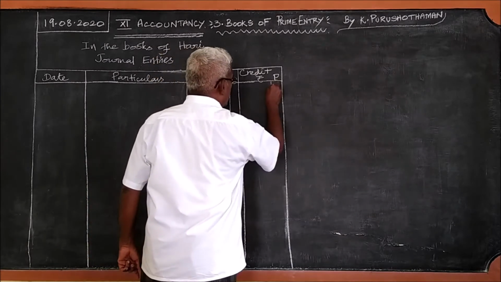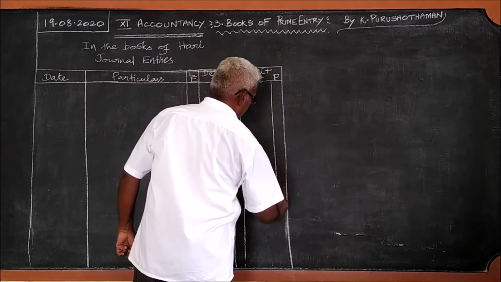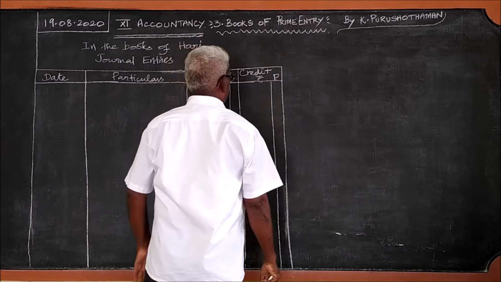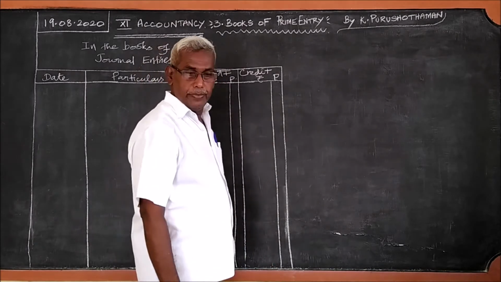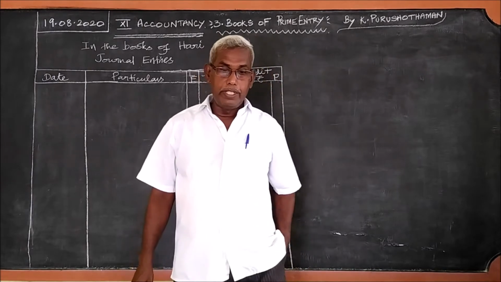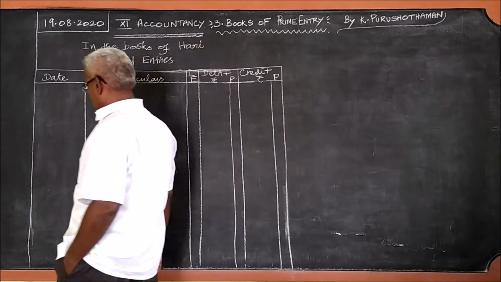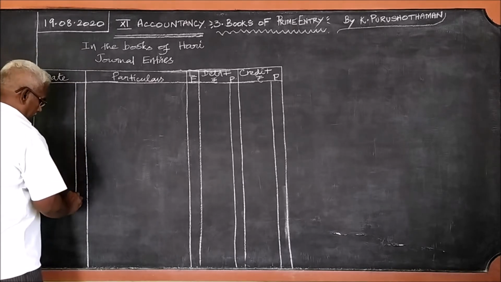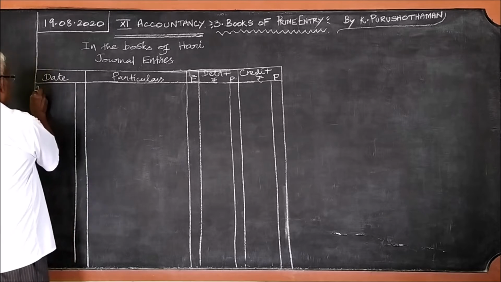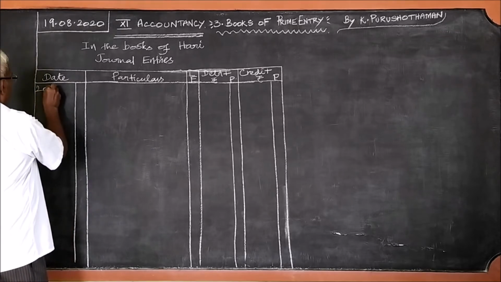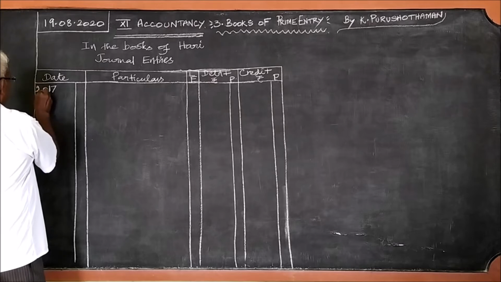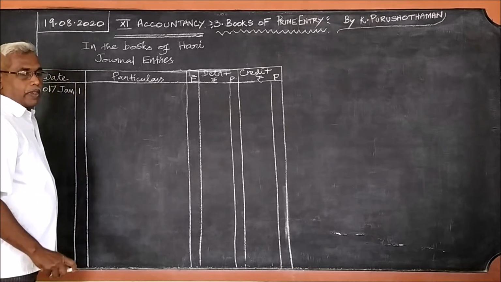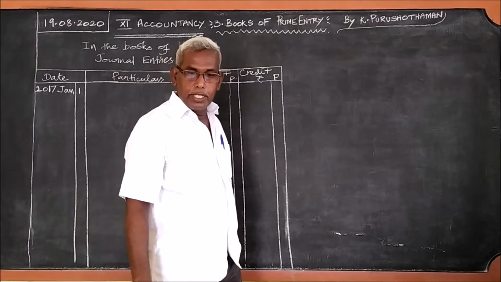Though we don't use the column for pies in almost all the problems, there should be a column for pies also. Date. This is 2017 January 1st. What is the first transaction?